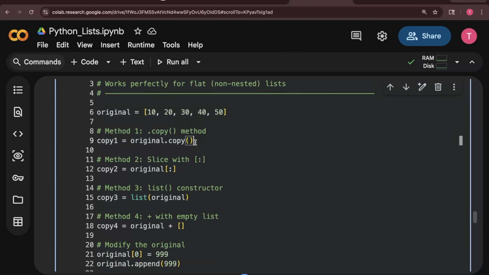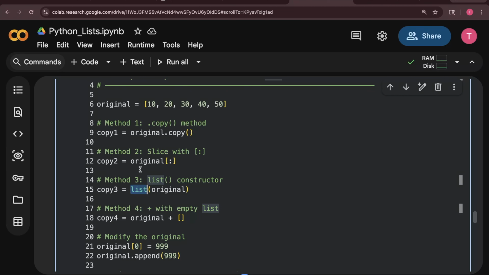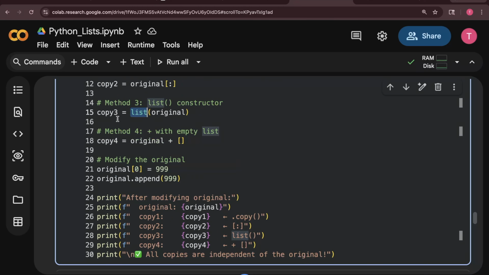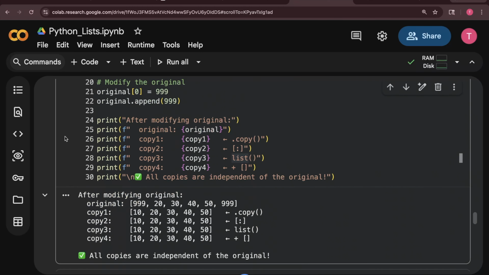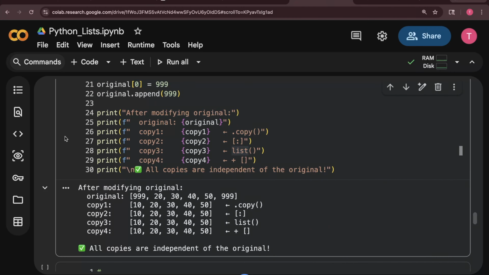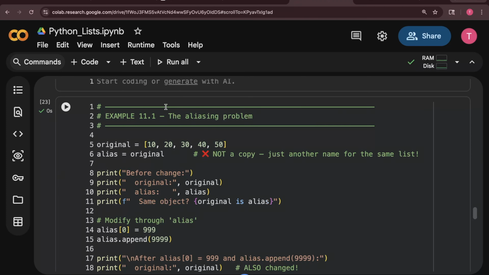Another one you can do is slicing. You know, right? If you give only colon, it will take all the values because you are not saying the starting, you are not saying the ending. So it will take all the values. Or you can call another way, the list constructor. You can do it this way also if you want to do shallow copy, or you can do this way with an empty list. So these are the ways you can do the shallow copy, and this is the scenario when deep copy happens.